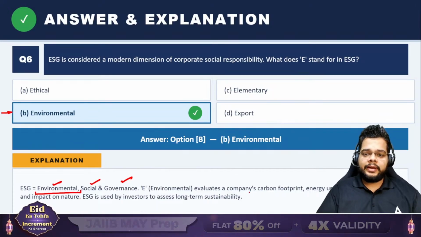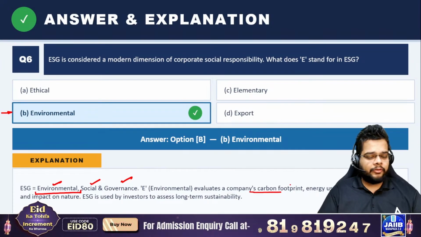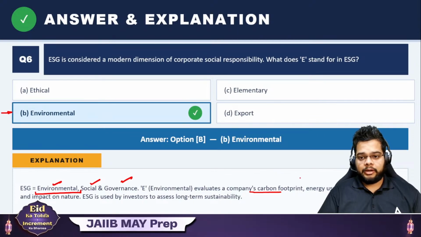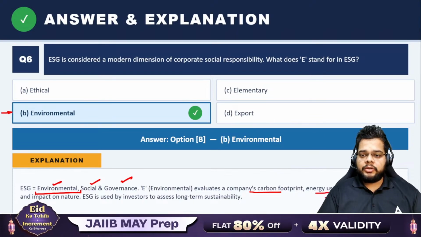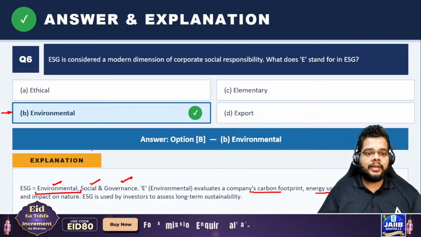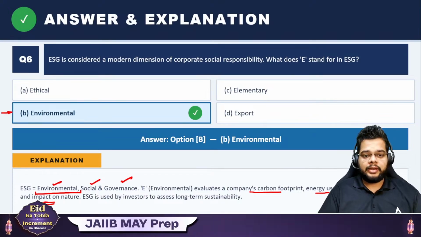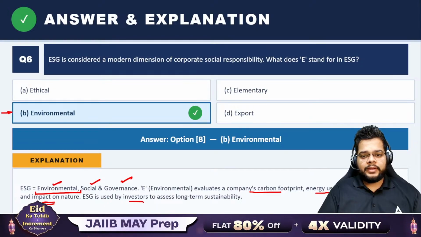Because it evaluates the company's carbon footprint. Whichever company is doing any business activity, what is the carbon footprint of that particular company? What is its energy use? Waste management, how they are managing their waste, and whatever waste they are emitting, what is its impact on nature? ESG is used by investors to assess long-term sustainability as well.